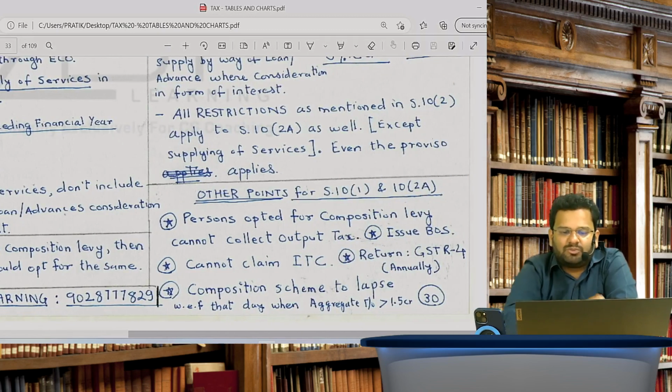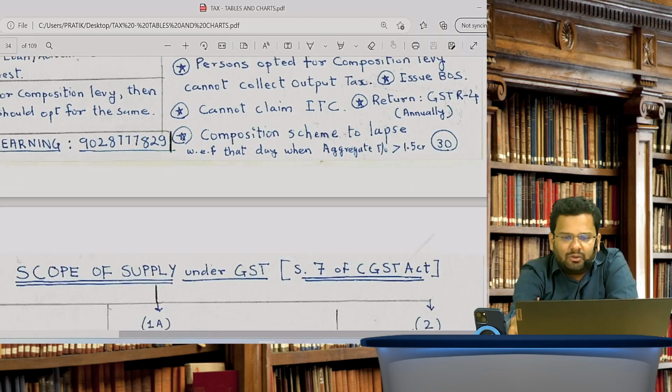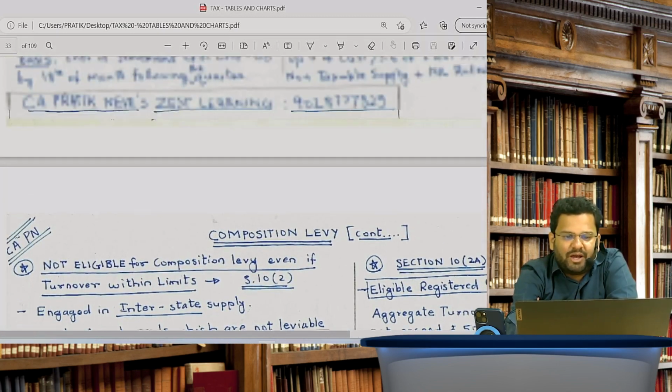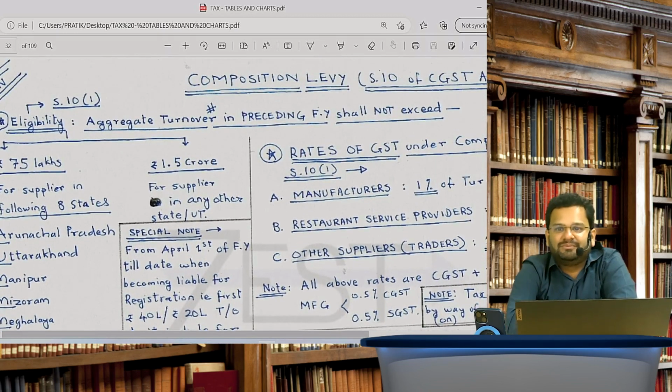And these other small points you already know, that persons who opted for composition scheme cannot collect output tax. You know that they have to issue a document called bill of supply. We have already seen this in documents. They cannot claim ITC. Return will be filed annually in GSTR 4, and composition scheme will lapse in the financial year when the aggregate turnover exceeds the threshold limit. Yes. So I hope, friends, composition scheme topic is also very clear to all of you. Yes. Very good.